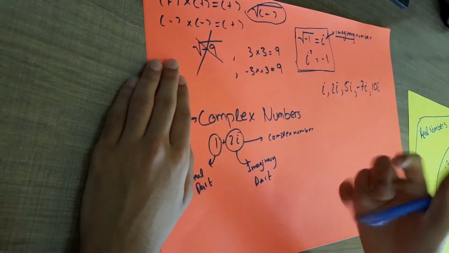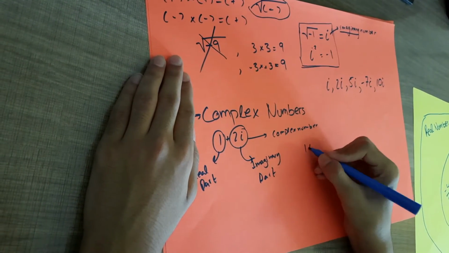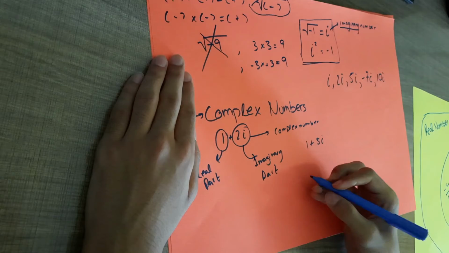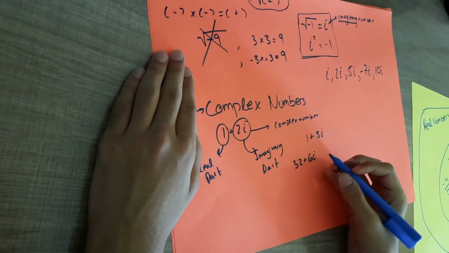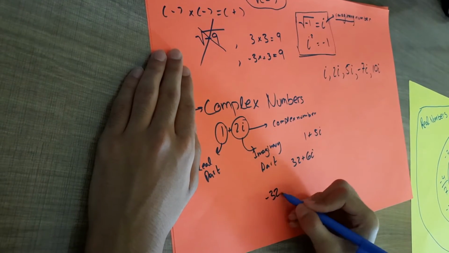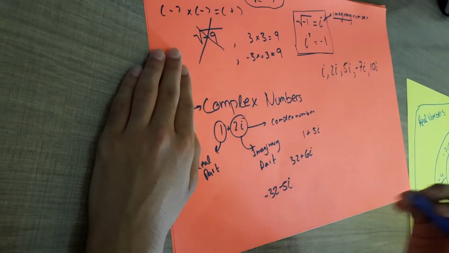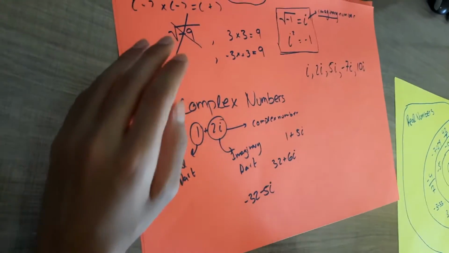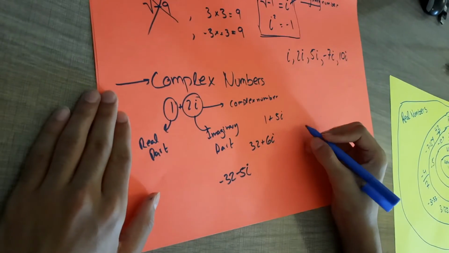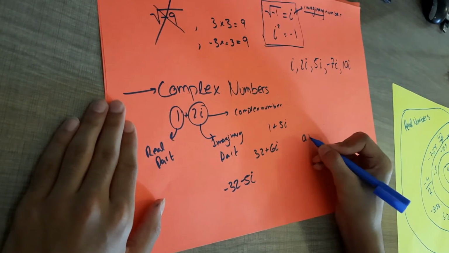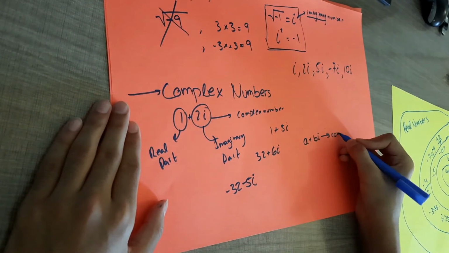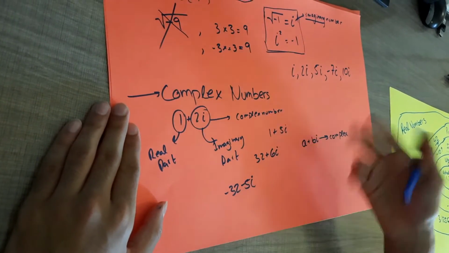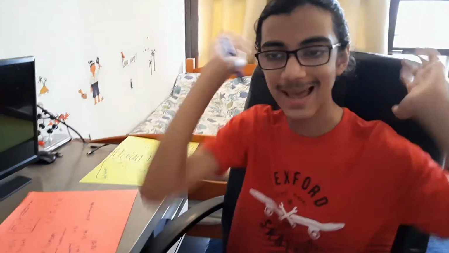The real part, imaginary part. And 1 plus 5i is also a complex number. 32 plus 6i is also a complex number, right? Minus 32 minus 5i is also a complex number. And in general, we mathematicians say any number which you can represent in the form a plus bi is a complex number. Any number which can be written like this, and a and b can be any real number, anything, pi, 0, minus 3.2, anything.